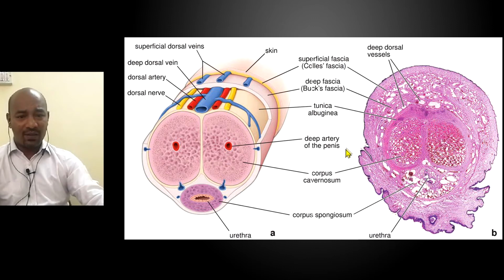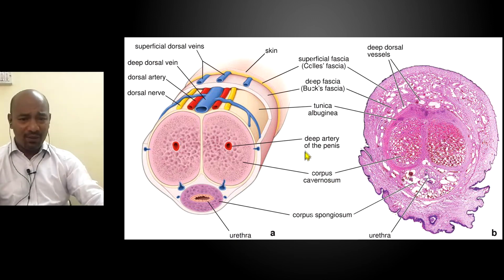And you will have the Buck's fascia covering all of this, which is the deep fascia of the penis, and outside that you have the skin, and just under the skin you may find some amount of smooth muscle cells, which are nothing but the extension or continuation of the smooth muscle that you see in the dartos. I mean, in the scrotum, just under the skin, you have the dartos muscle. So some of those fibers can actually extend into the penis as well.